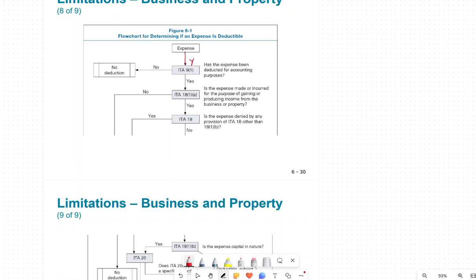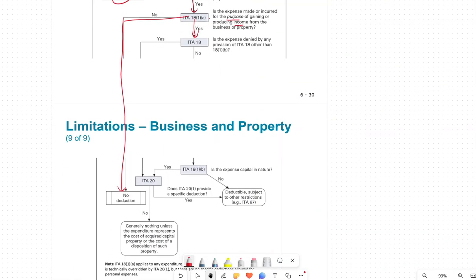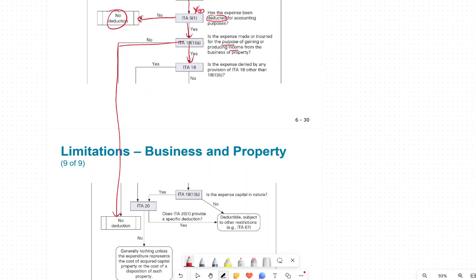Has this expense been deducted for accounting purposes? Most of the time your answer is going to be yes, because we report all the interest expense and the property taxes on the land. If your answer is no, there is no deduction for it. If yes, is this expense made or incurred for the purpose of gaining income from a business? If your answer is yes, then you go down. If your answer is no, then you are not going to have a deduction. Then we have two types of deductions: one is under section 18, one is under section 20.